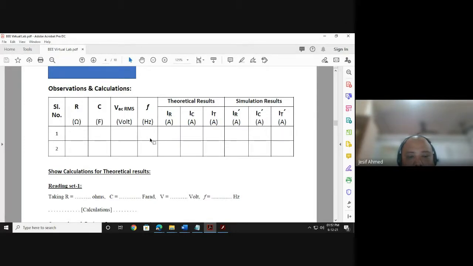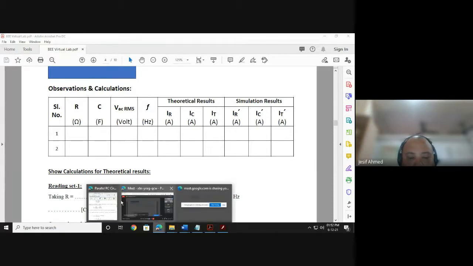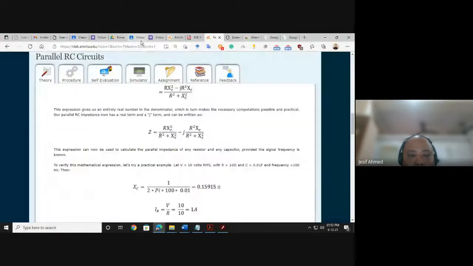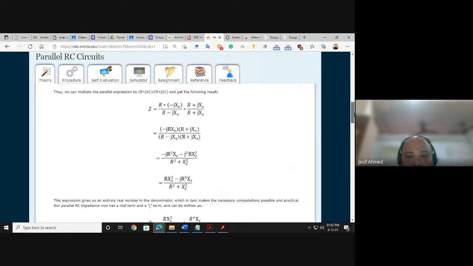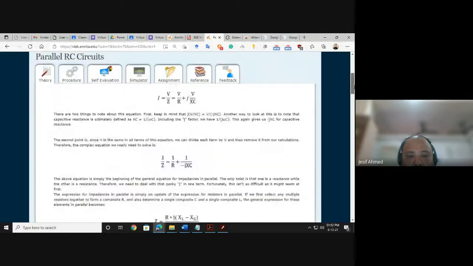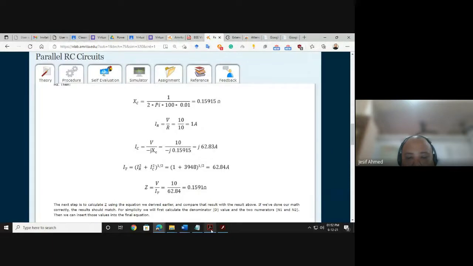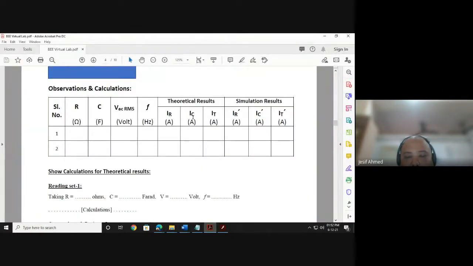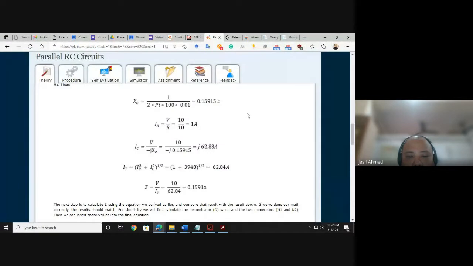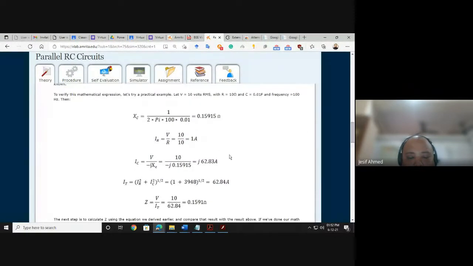For these values, you need to calculate the theoretical results. How? The formulas are already given here in the theoretical page. IR, IC, and IT. IR is the current through the resistor, which you can find via this formula. IC you can use via this formula. Total current via this formula. So theoretically, you need to calculate these values.